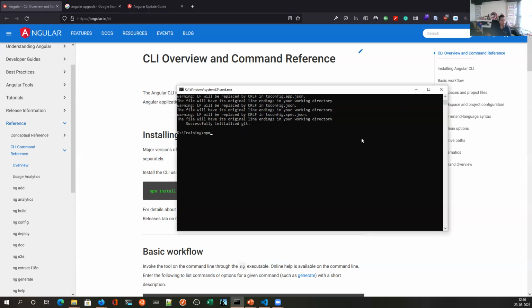Okay, so once your npm is installed, what you can do is start with ng new and type my app and hit enter. I'll just add batch to prefix over here. You don't have to add that. But when you do this, it will ask you two questions.